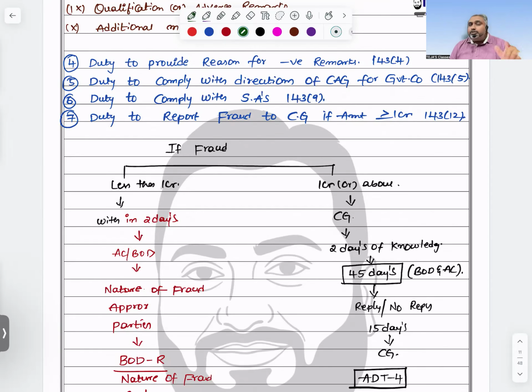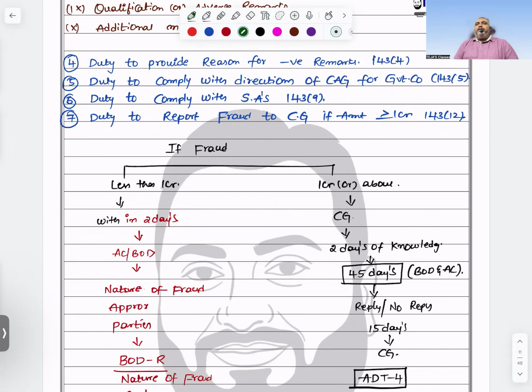Sampling, 530. Subsequent events, go with 560. Representation, follow 580. Using the work of another auditor, follow 600. Internal auditor, 610. Expert, 620. Reporting, 700. Modifications, 705. Key audit matter, 701. Emphasis of matter and other matter paragraph, follow 706. Whichever point you are going for, follow that particular standard. This is duty. It is mandatory on your part whenever you are reporting, you need to follow the standards on auditing.